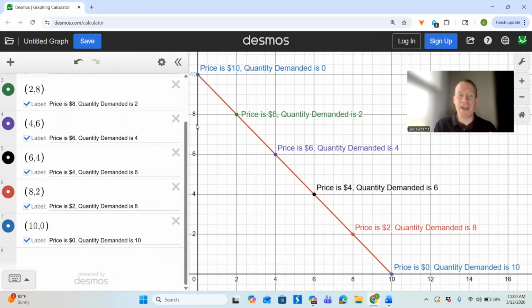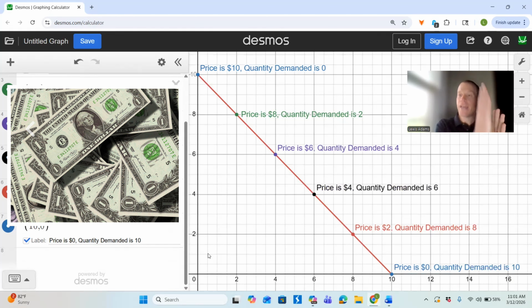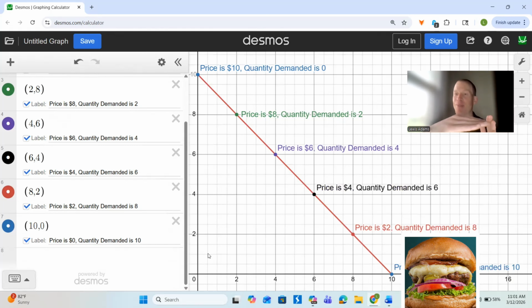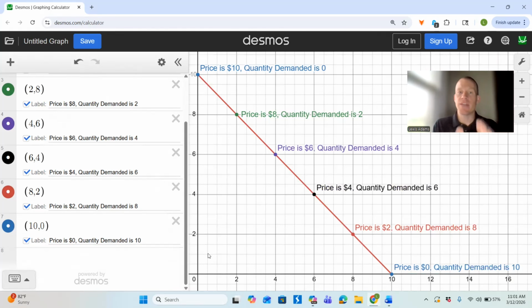So when you think about a graph in the future, don't fret about it. Just think about dollar signs and price on that y-axis, and then the quantity demanded. In our particular case, we're talking about burgers. So think about burgers on that x-axis, and that will help you understand what we're looking at visually here instead of just points. Think about it in realistic terms. The more you think about economics in realistic terms and think about yourself when you're purchasing burgers, how do you respond to price changes? This will help you understand that, in fact, there is an inverse relationship between price and quantity demanded.